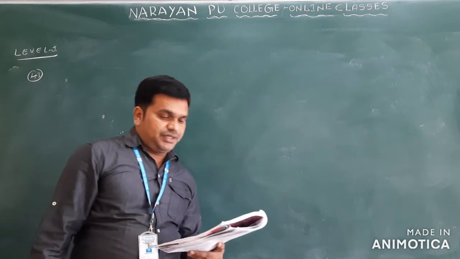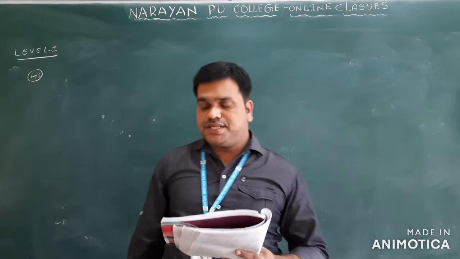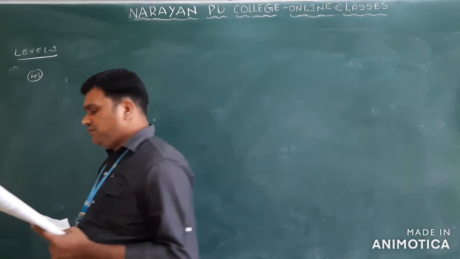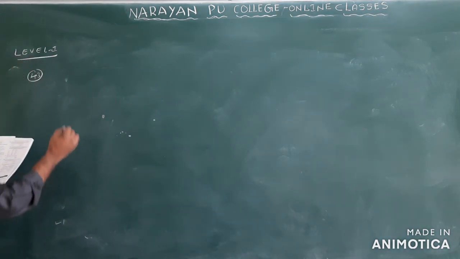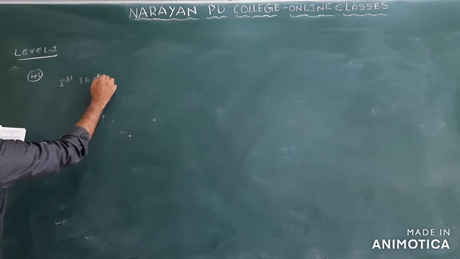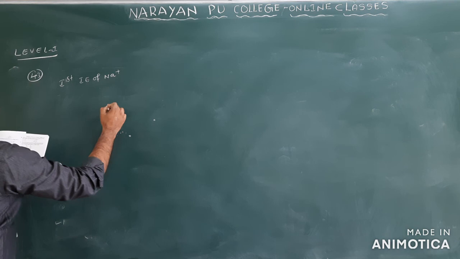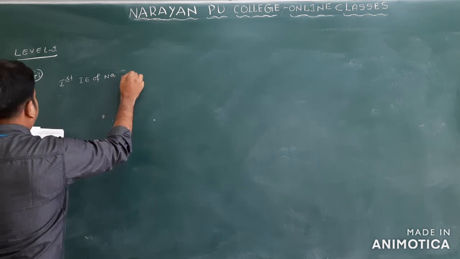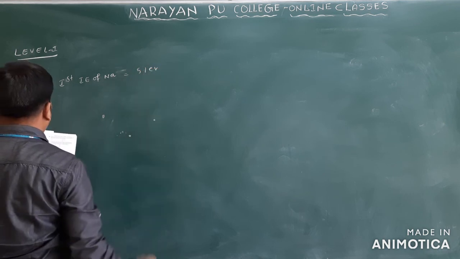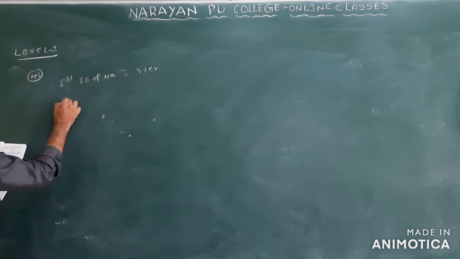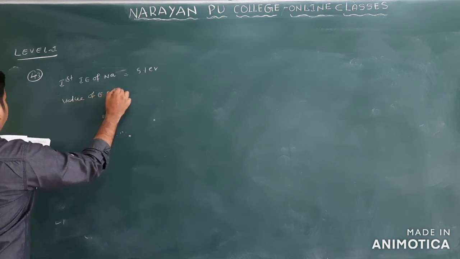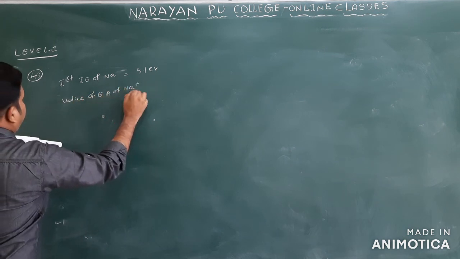See question number 43. The first ionization potential of Na is 5.1 electron volts. The value of electron gain enthalpy of Na plus ion would be what they are asking. First ionization enthalpy of sodium is given, equal to 5.1 electron volts. What are they asking here? The electron affinity of the Na plus ion.